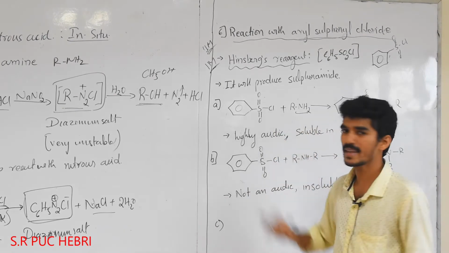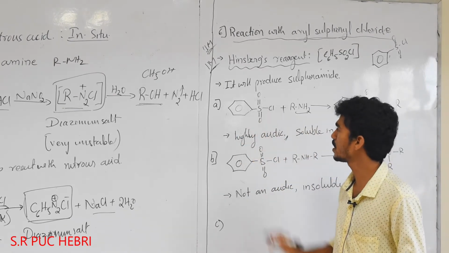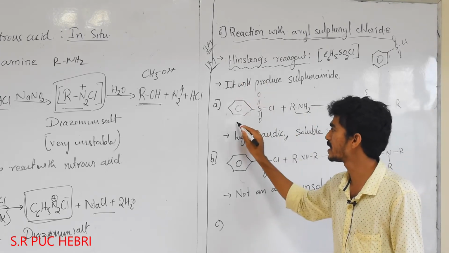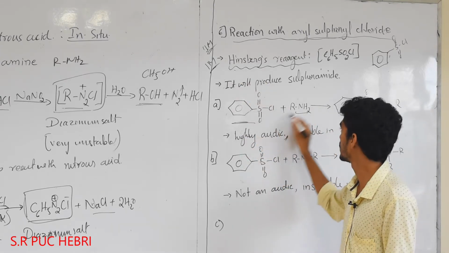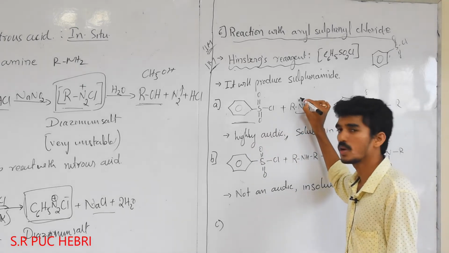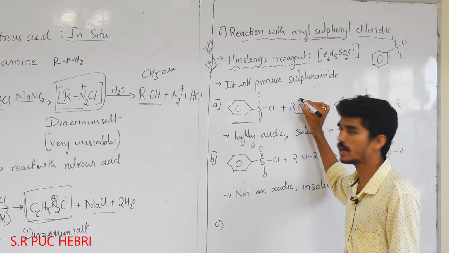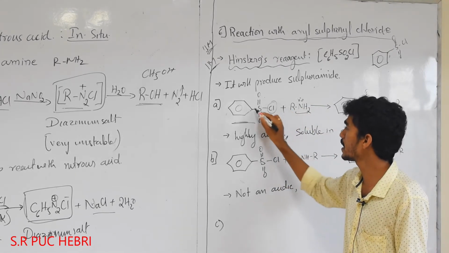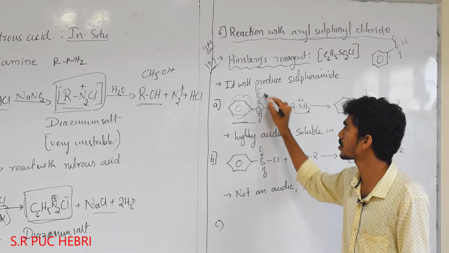Now when this reacts with aryl sulfonyl chloride, or Hinsberg reagent, the nitrogen having a lone pair of electrons attacks an electron deficient center. Here chlorine is there, benzene is there, and sulfonyl and oxygen are there.